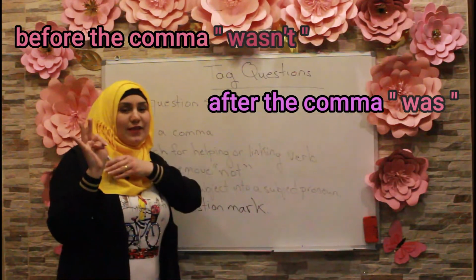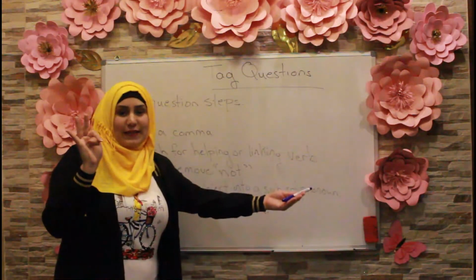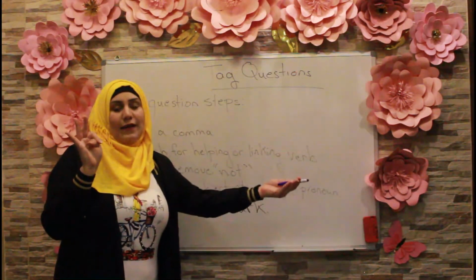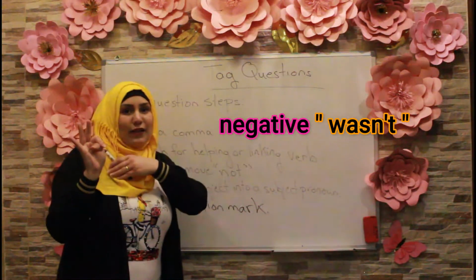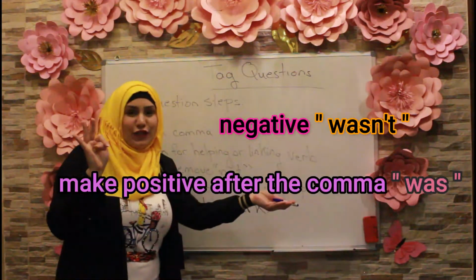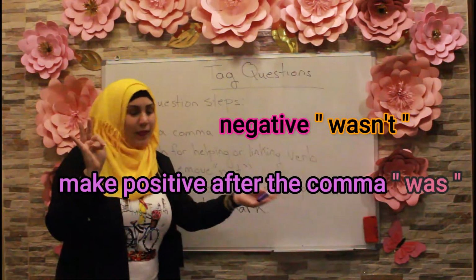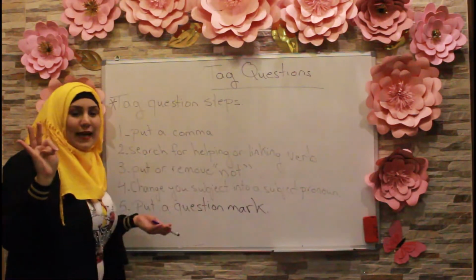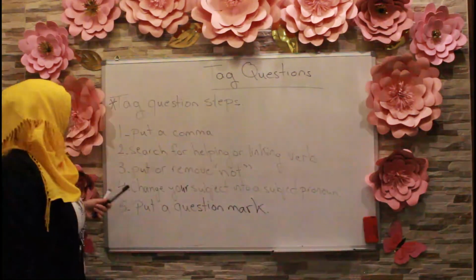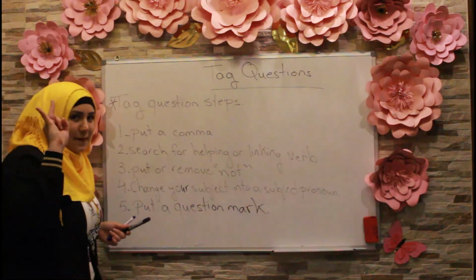So if it's in the positive form, I have to change it into the negative after the comma by putting not. And if it is in the negative form at the beginning, I remove the not after the comma. Once I do this step, I put my finger down and I have 2 steps left.